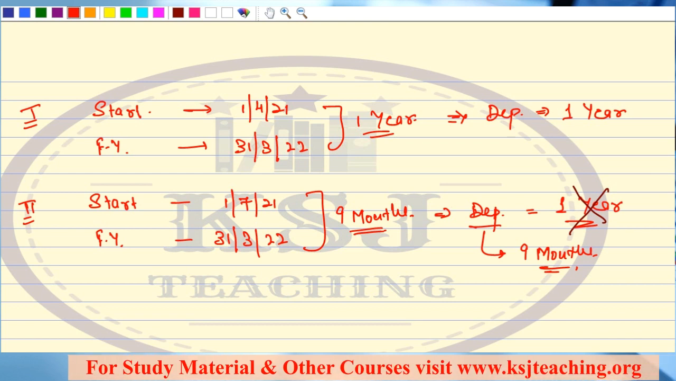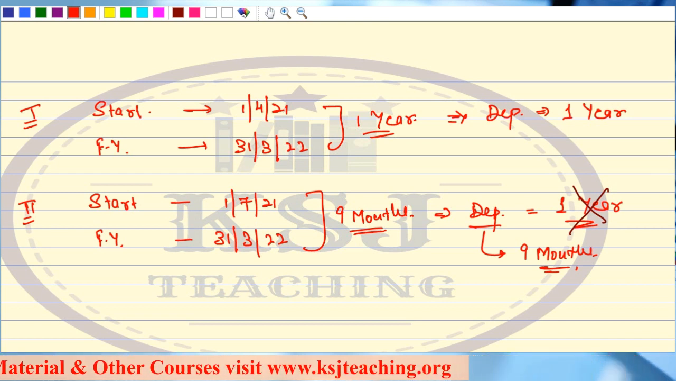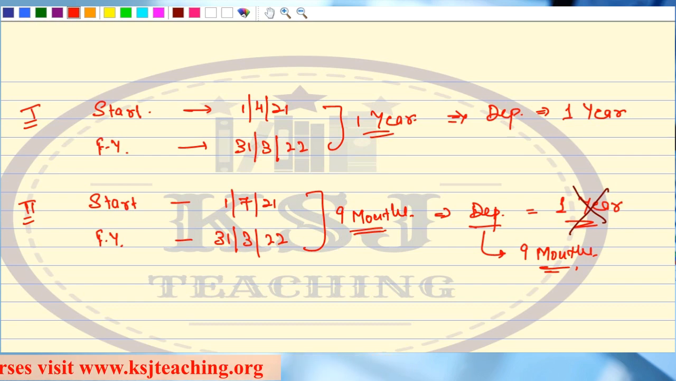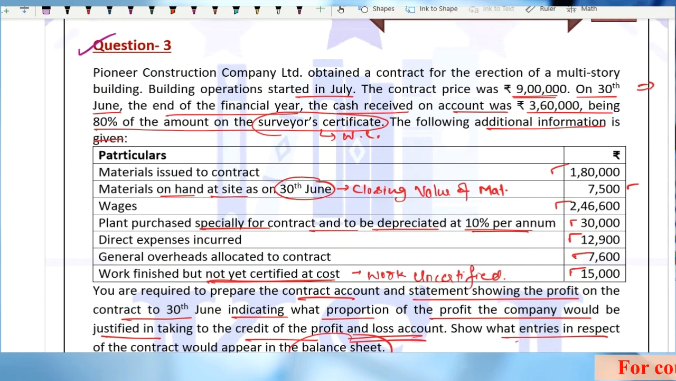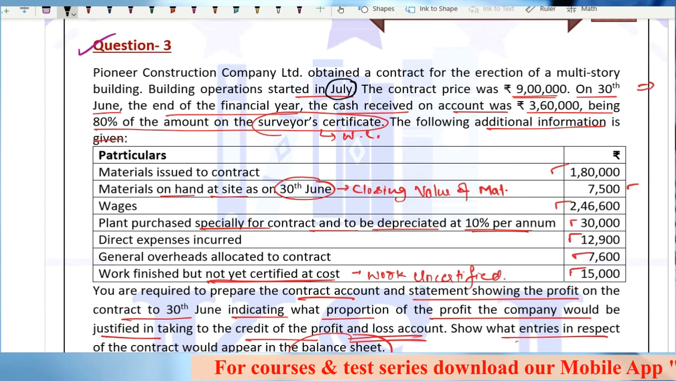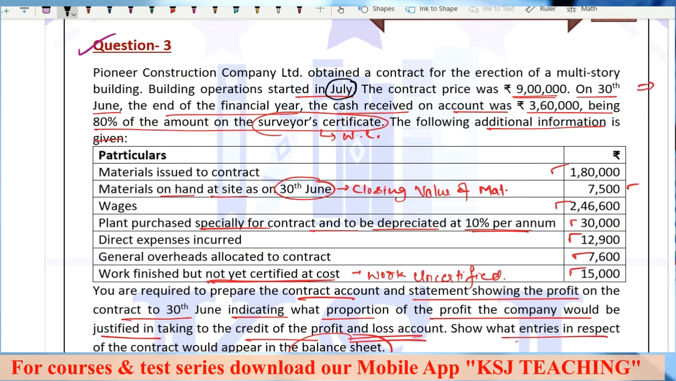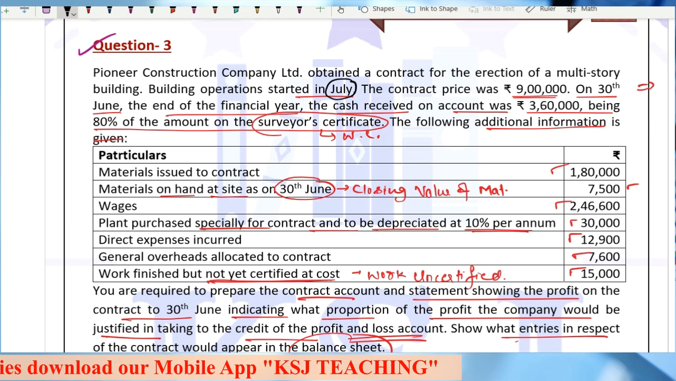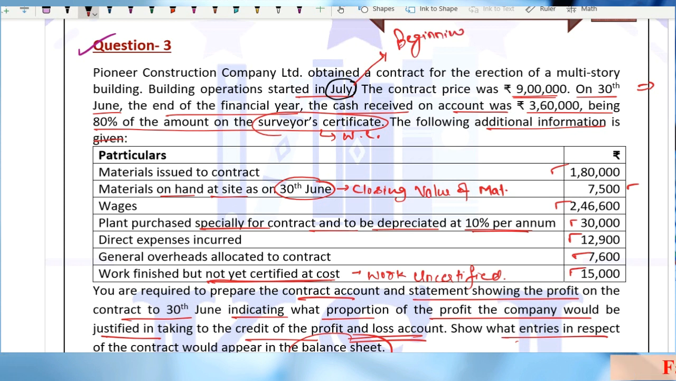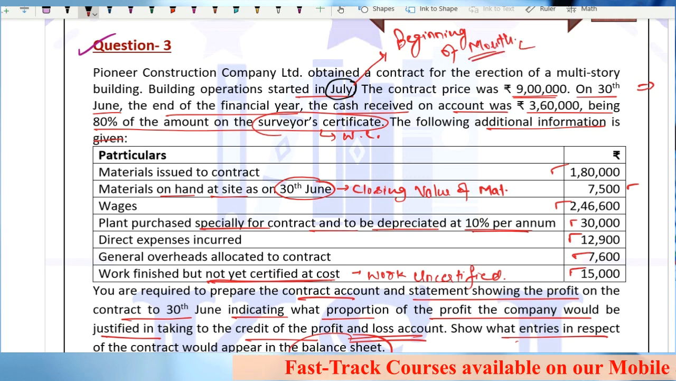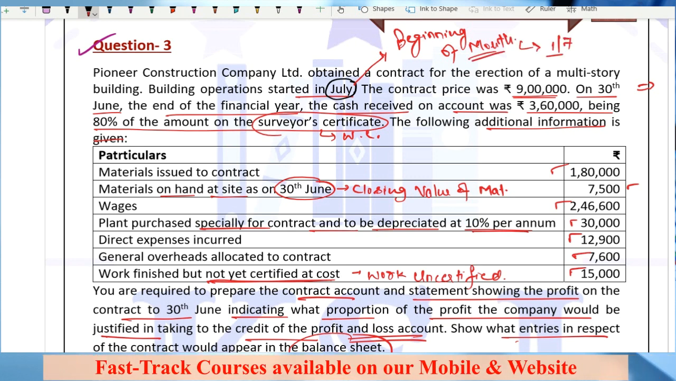These things will immediately strike your mind whenever you are doing a contract costing question in the examination. The first thing that will strike your mind is that sir told us to mark these two dates. Now, in this question number 3, it says the contract started in July. We are not told which July date, 1st, 15th or 31st. So in case this information is given, we will always assume it is the beginning of the month. That is, we are starting this project on 1st of July.